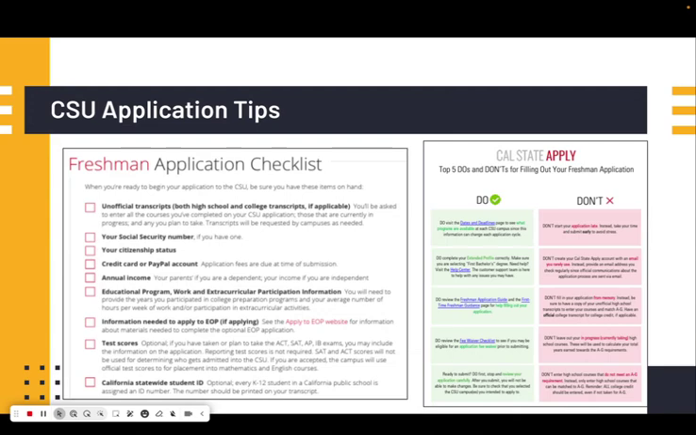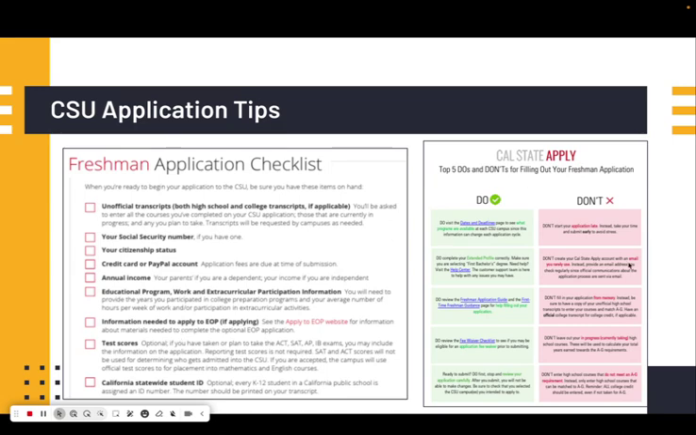The California State University application tips. So we have some tips here for you to have ready when you are ready to apply. Like Ms. Geis was saying in the main session, you can launch your UC and/or CSU application portal through CCGI. So you just have to go to one place. You'll need an unofficial transcript, for example, your social security number if you have one, your citizenship status, and either a PayPal account or a credit card to pay for the application fee, if not waived.